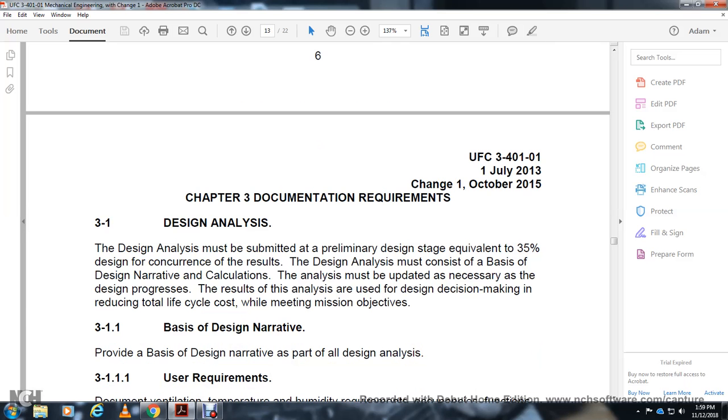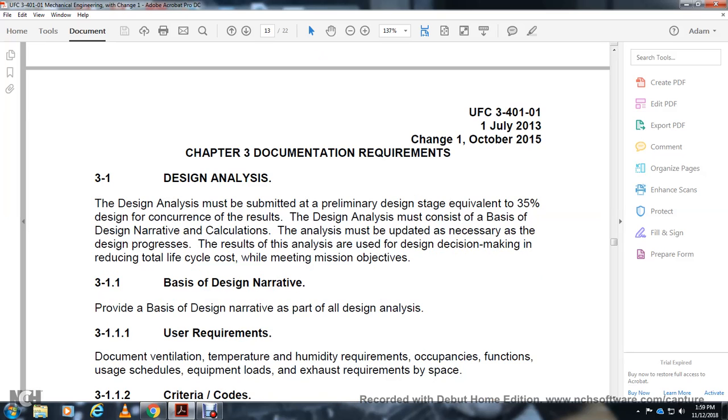Chapter 3 documents a requirement that the design knowledge must be based on data equivalent to 35% of the design submittal. The result of the design analysis must be the basis for the design narrative, and the calculation analysis must be updated as necessary during the design process, to support design decision making and reduce total life cycle cost while meeting the mission. Provide the basic design narrative with all the design analysis.